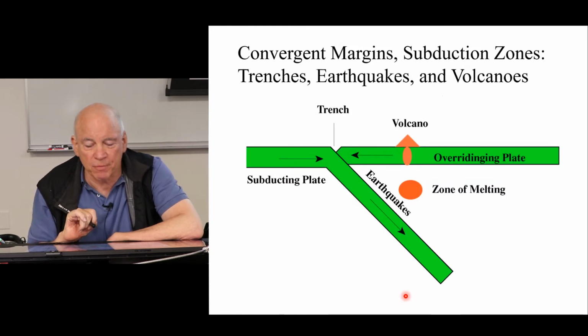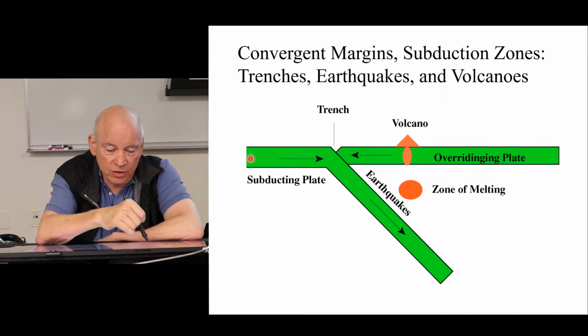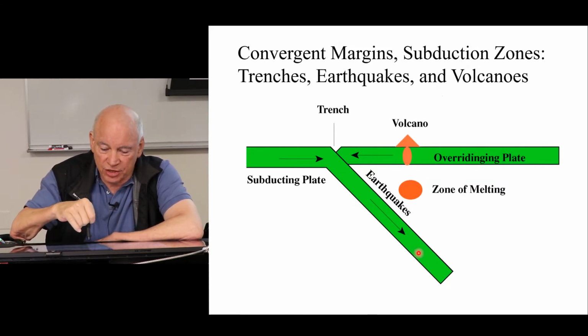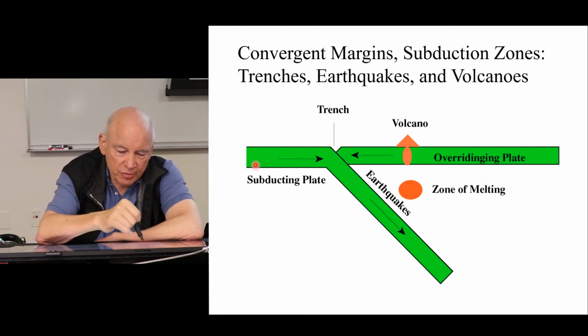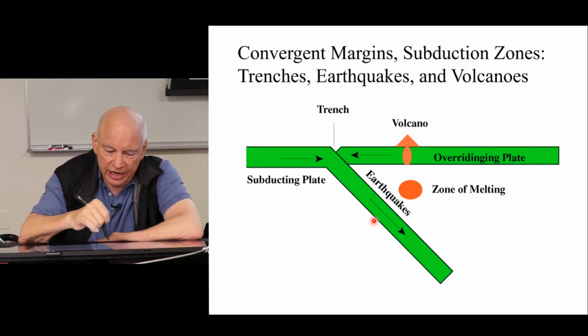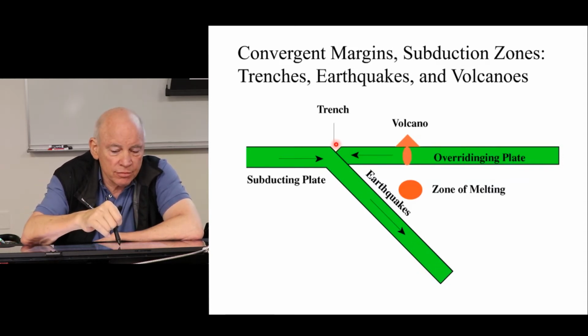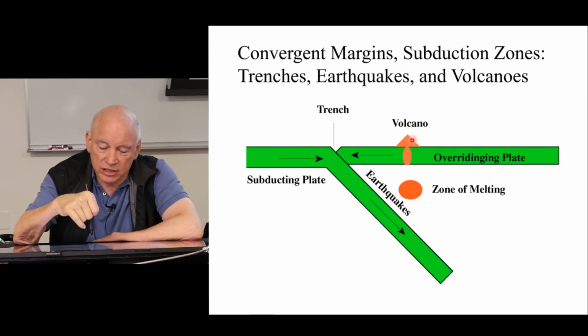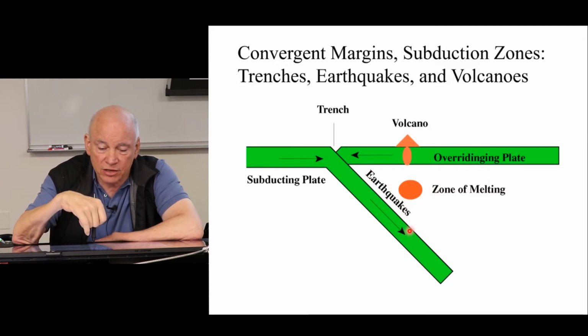Here's a very simplified diagram of a convergent plate boundary. This is the plate being destroyed, subducting in this region, and this is the overriding plate. This would be South America, and this would be the Pacific or the Nazca plate subducting underneath western South America. There's a trench, there's a volcano, and there's a zone of melting above the downgoing lithospheric slab. And there are a lot of earthquakes as a result of this sinking into the mantle.